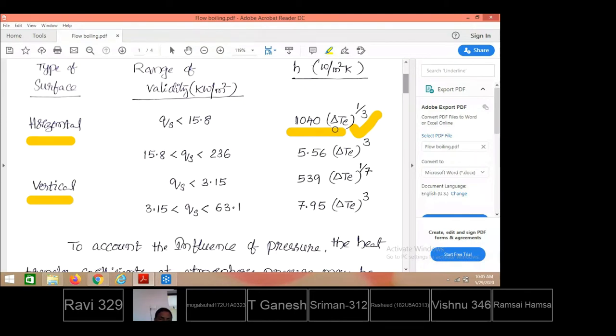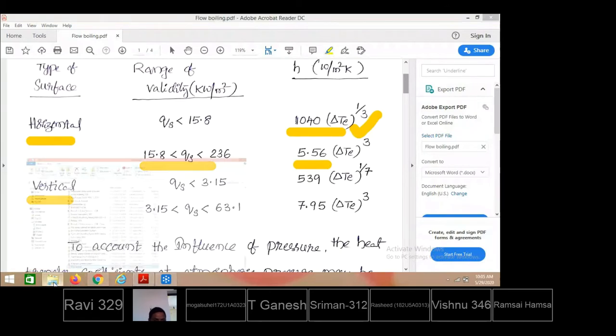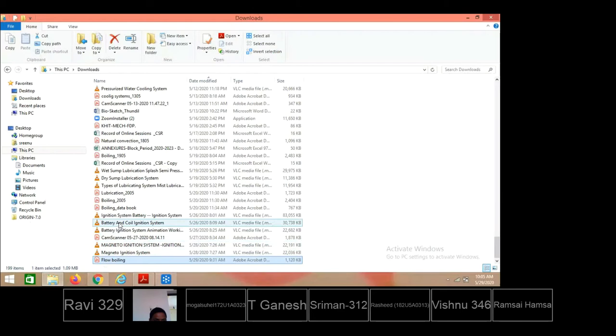If the heat flux supplied during nucleate boiling is between 15.8 to 236 kilowatt per meter square for the same horizontal surface, the H value is 5.56 times delta Te cube. If you open the data book, they are already available. I have already taken a Xerox copy of the data book. I will show you.